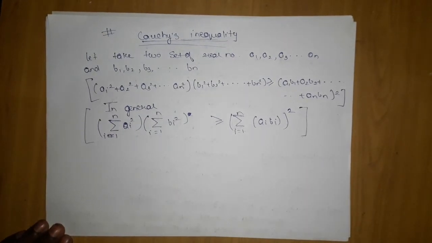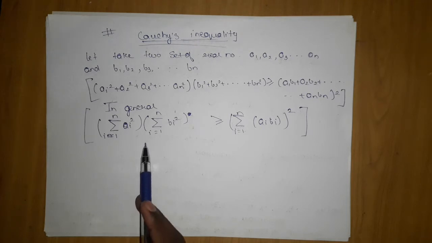Now it is telling us that if you take two sets of numbers, one set a1, a2, a3 till an, the other set b1, b2, b3 till bn, then the sums of squares of the two sets, when multiplied, are always greater than or equal to the square of the sum of products. That is, summation ai square into summation bi square is greater than or equal to summation ai bi the whole square.